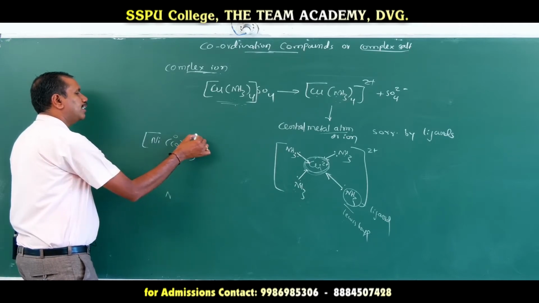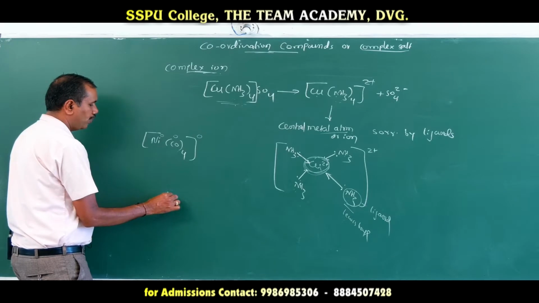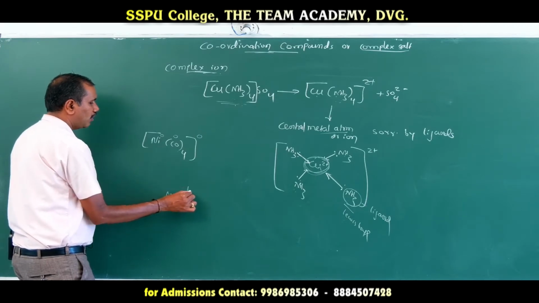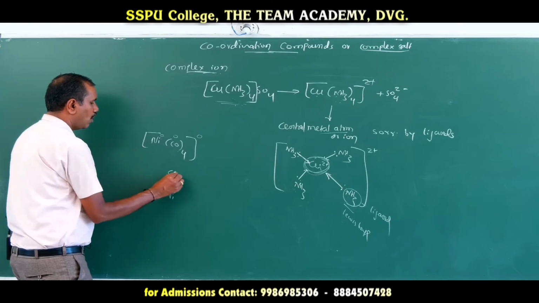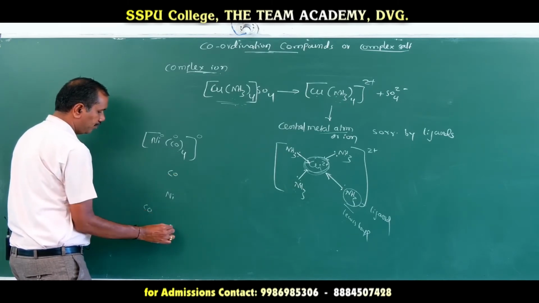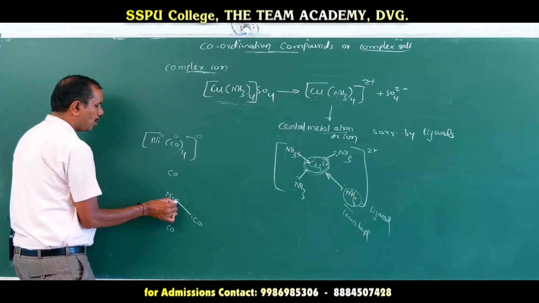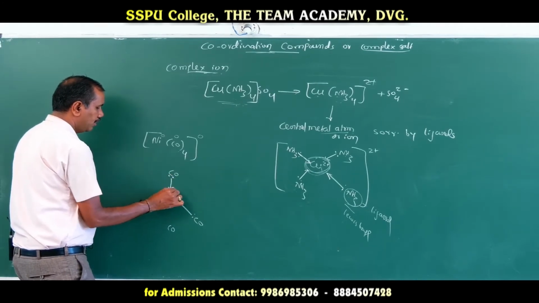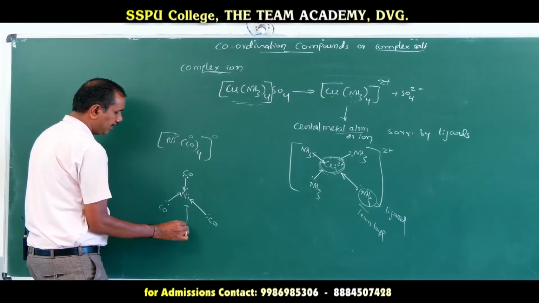The total charge on that complex salt is 0, hence the charge on nickel should be 0. Ni is surrounded by 4 carbonyl groups.